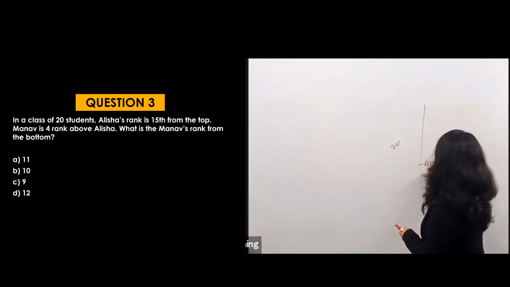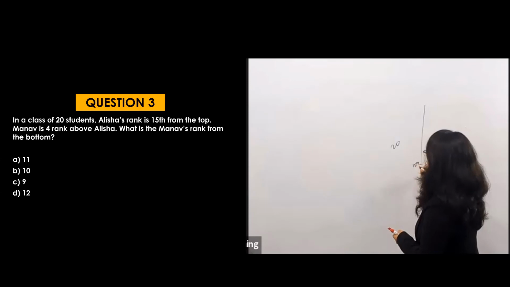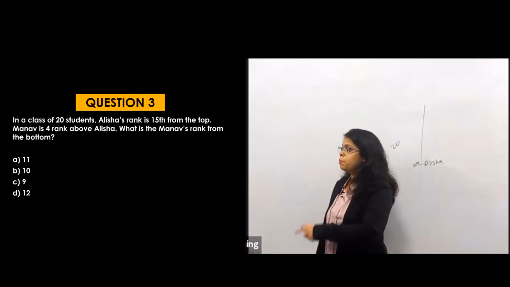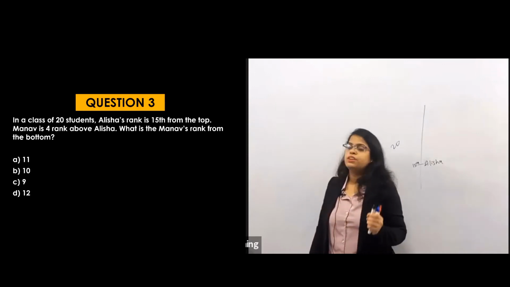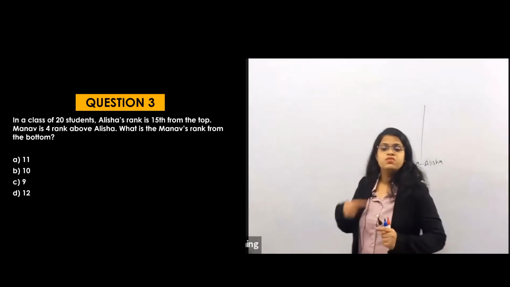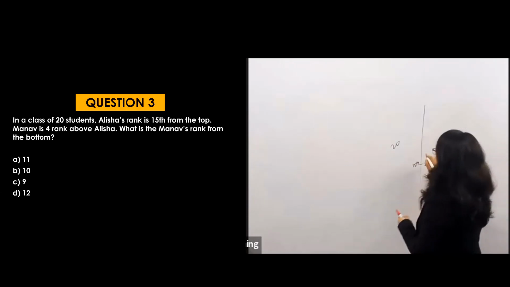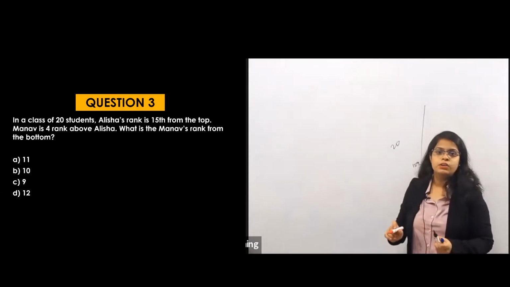Alisha is here. This is a 15th position. Okay, and what are they saying? Manav is 4 ranks above Alisha. What is the Manav rank from bottom? Manav is 4 ranks above Alisha. So, 4 ranks above Alisha. That means what will be the rank of Manav?